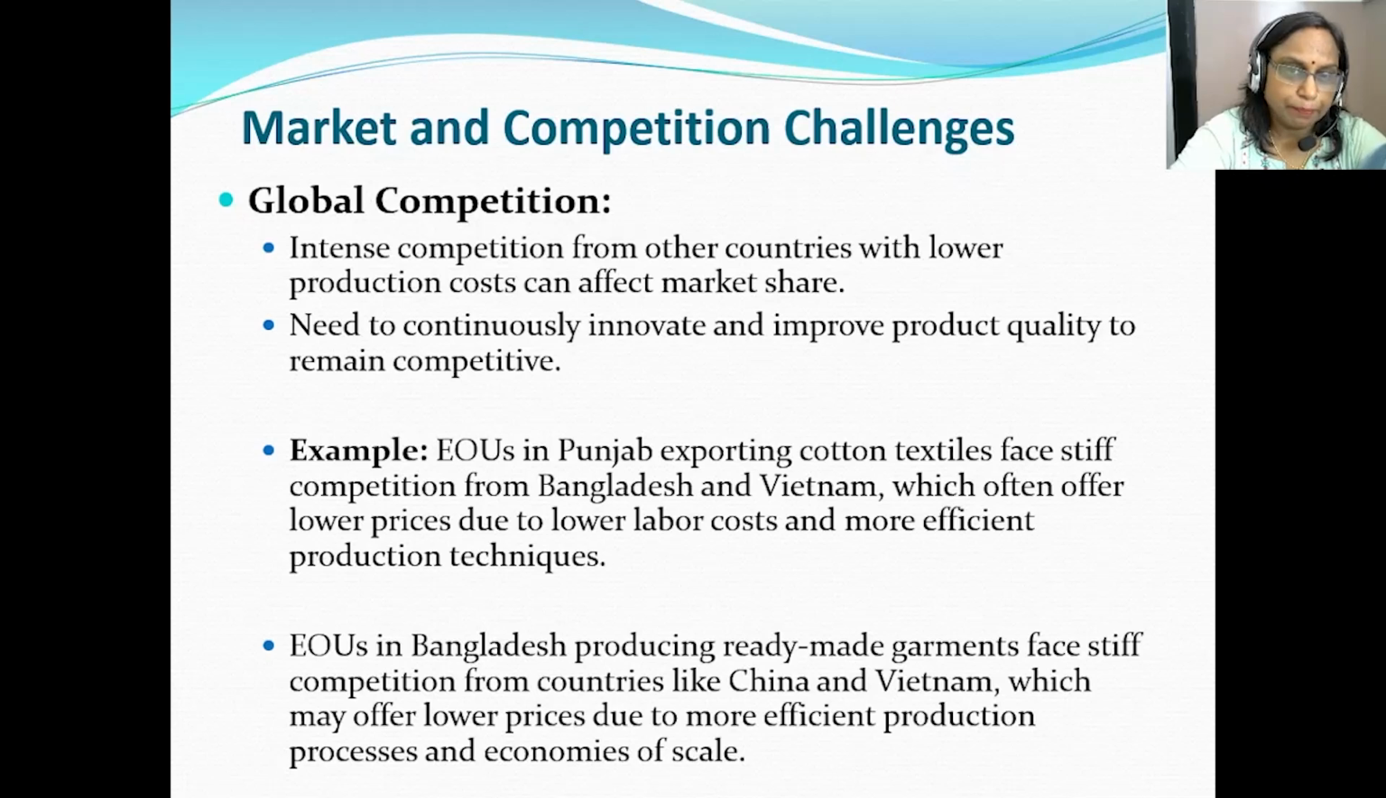An example here is an EOU in Punjab, which is exporting cotton textiles and faces stiff competition from Bangladesh and Vietnam, which often offer lower prices due to lower labor and other manufacturing costs and efficient production techniques. Another example from Bangladesh, which is producing ready-made garments, may face stiff competition from countries like China and Vietnam, which may offer lower prices due to more efficient production processes and economies of scale in their country.